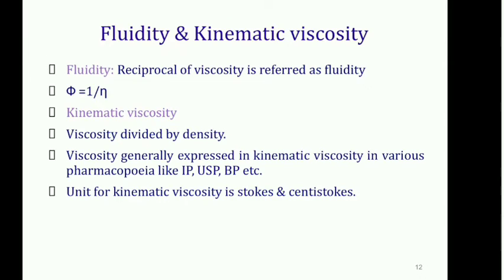If you take the example of water and glycerin, water is an easily flowing liquid, so its viscosity is less, and that's why it has more fluidity. Second example, glycerin: the viscosity is more, so the fluidity will be less. So it is the reciprocal of the viscosity, denoted by the symbol phi, where phi is equal to 1 upon eta. Next, kinematic viscosity. Kinematic viscosity means the viscosity divided by the density.